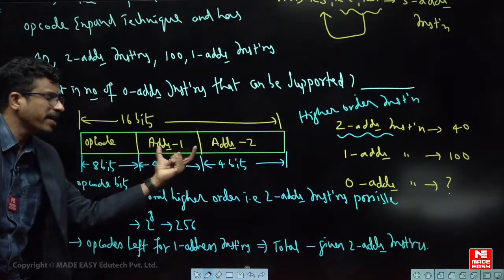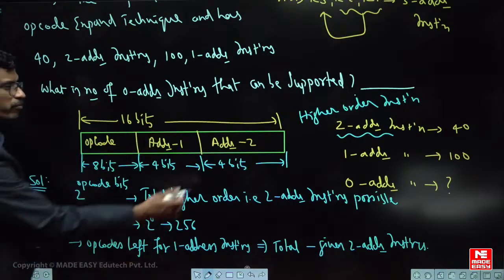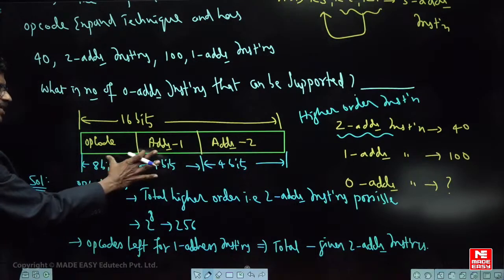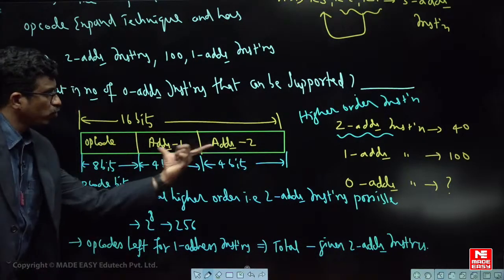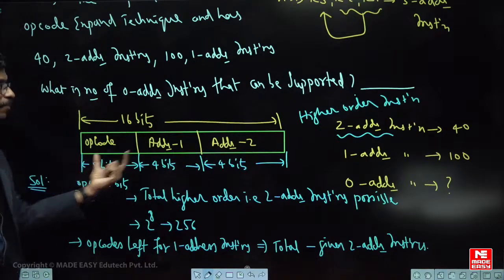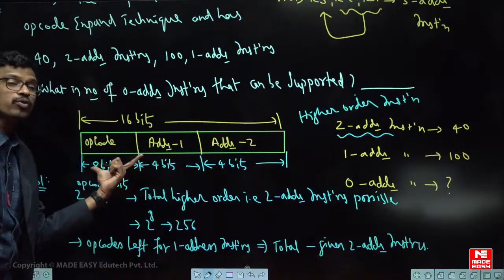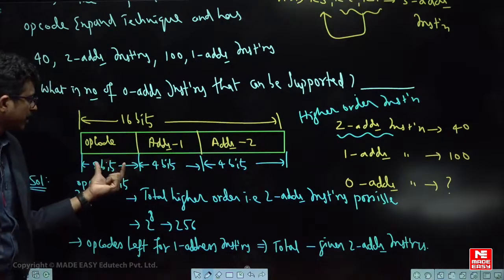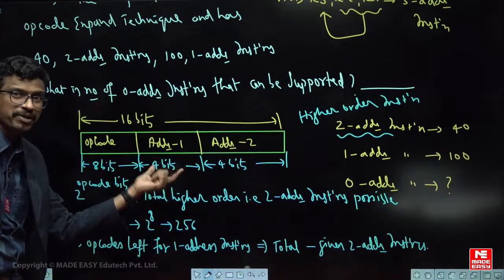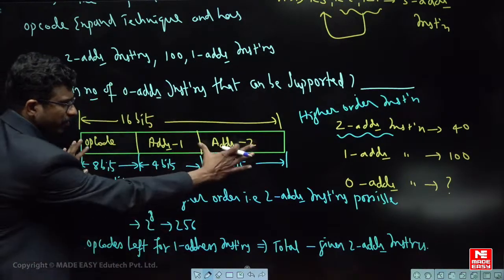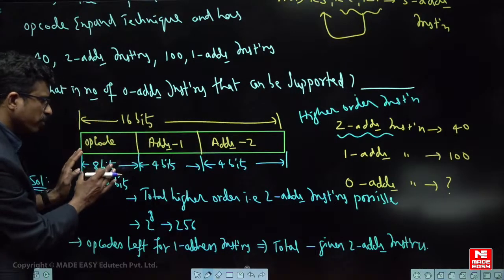इसलिए इसको opcode expansion बोल रहे हैं. मतलब for 1 address instruction opcode bits कितना बन गया? 8 plus 4, 12 bits का opcode बन गया है, not 8 bits. For 2 address instructions opcode bits are 8, but for 1 address instruction opcode bits are 12 now. Did you understand? So therefore this remaining codes left off into 2 power 4 bits will be the total 1 address possible. मतलब ये 1 address है तो ये पूरा codes, number of codes left into 2 power.